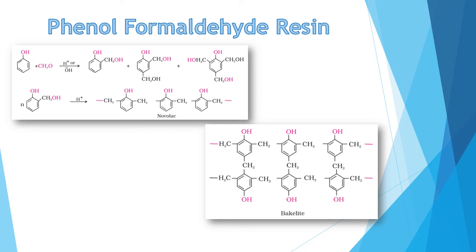Fine. So this undergoes the reaction in the presence of an acid catalyst, and you obtain the novolac by the side chain reaction. Then this novolac forms a network-like structure which is known as bakelite, and bakelite is again an example of cross-linked polymers.